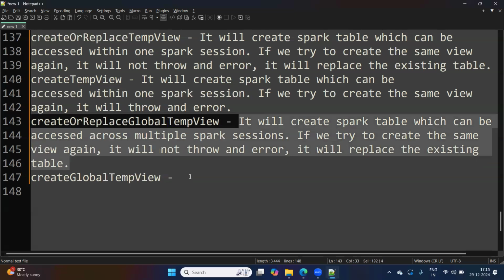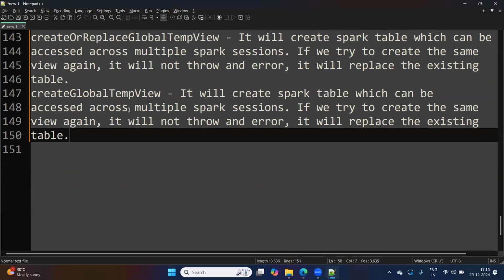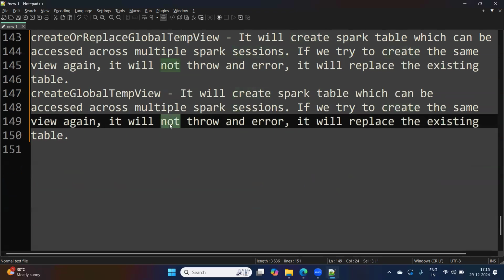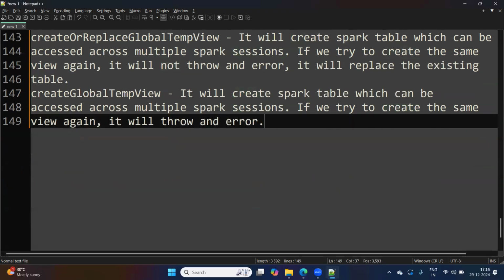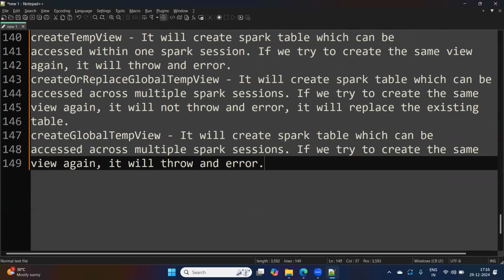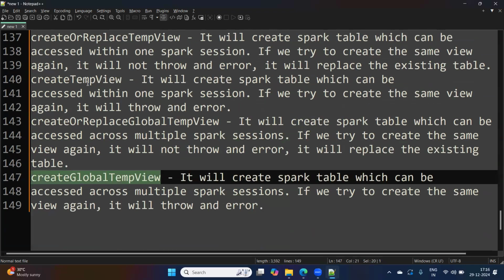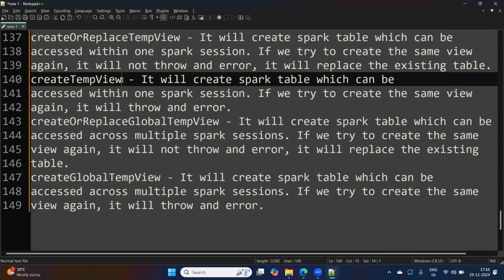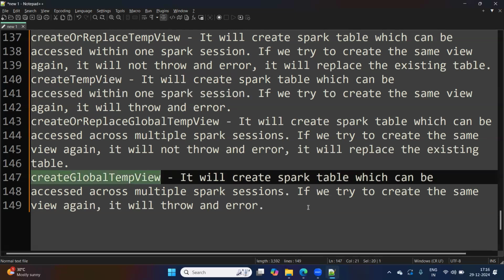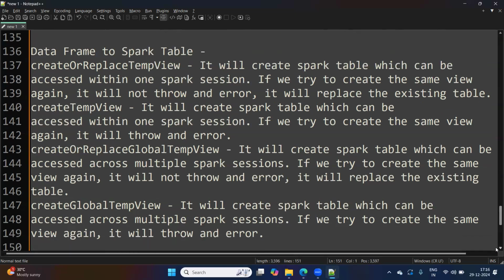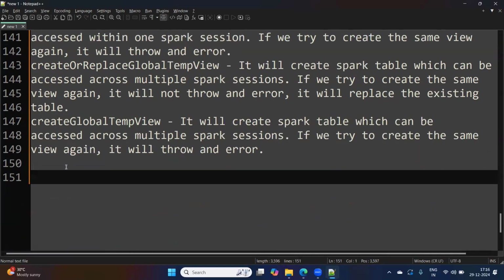Okay. And create temp view, it will create a Spark table. If we try to create the same view again, it will throw an error. So wherever we don't have create or replace, it will throw an error if we try to create that again. And the difference between global temp view and simple temp view is the normal temp view is accessible only for that particular Spark session, and global temp view is accessible across multiple Spark sessions. Okay. Have a look at this. I hope this will make sense.